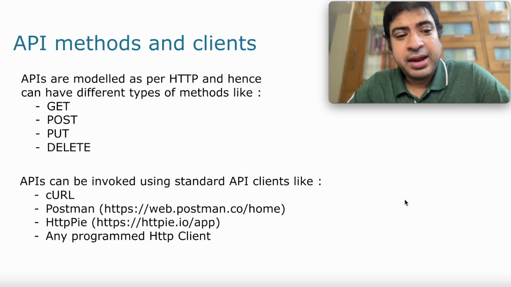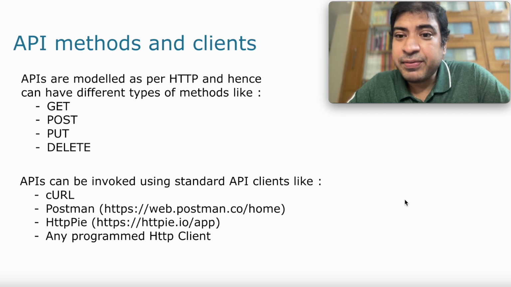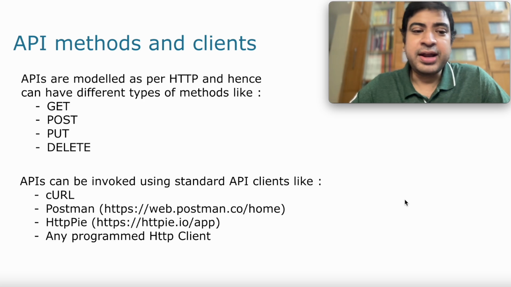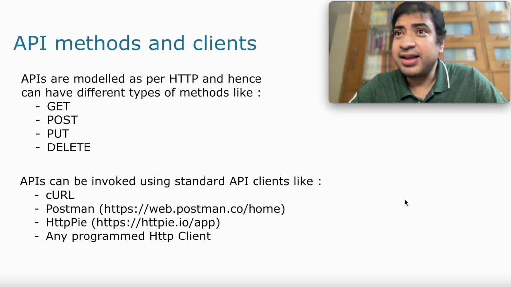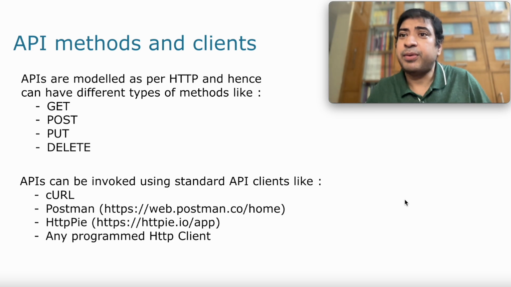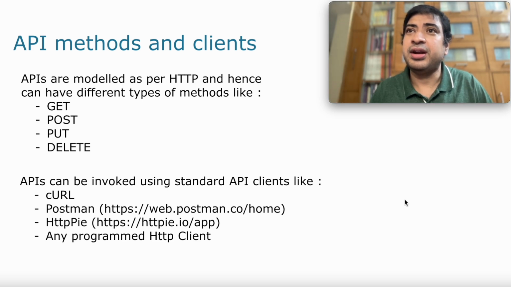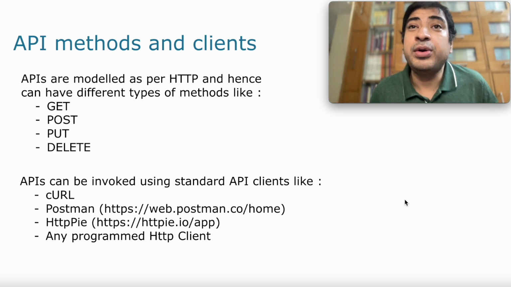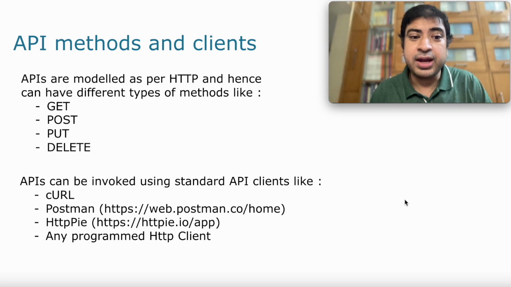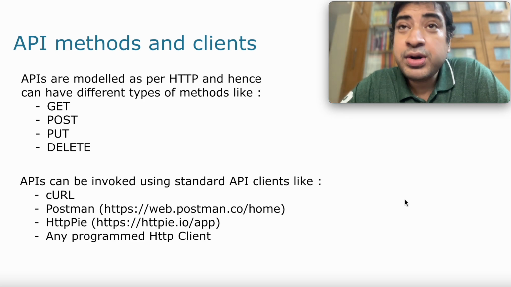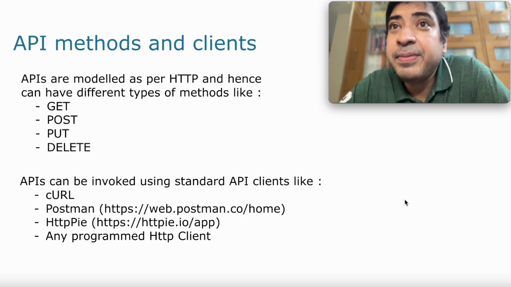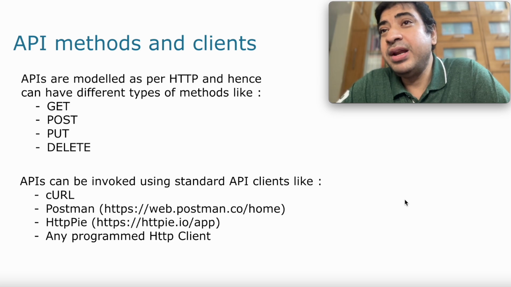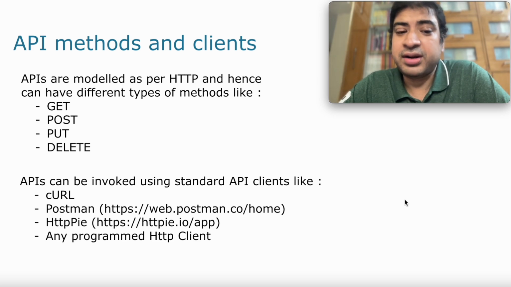But coming back here, just like HTTP requests have different methods like get, post, put, and delete, APIs also have similar methods, where get is the most commonly used one, where we want to retrieve information from the API, like location data or user data. Post is when we want to create some information, like a payment, a booking, or a transaction. Put is when we want to update that information, like update some payment details, and delete is when we want to remove some information, maybe delete some users or a transaction.